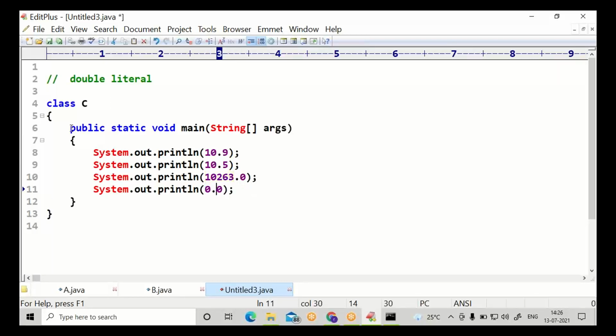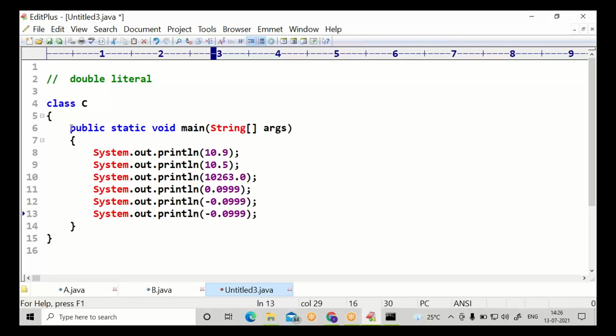So please observe 0.09. You can go negative also. You know already Control J, use Control J to produce the same line.